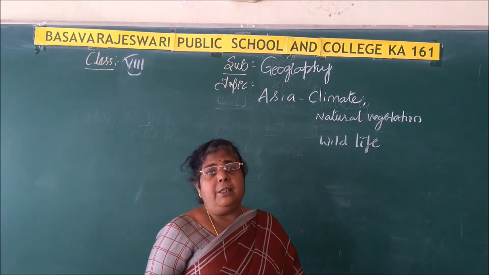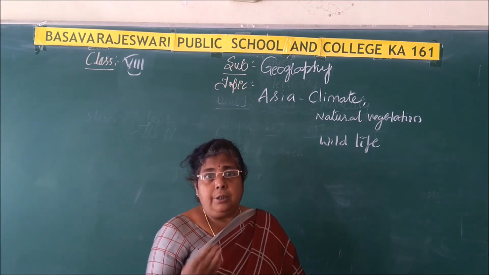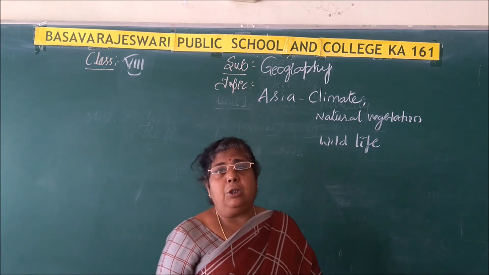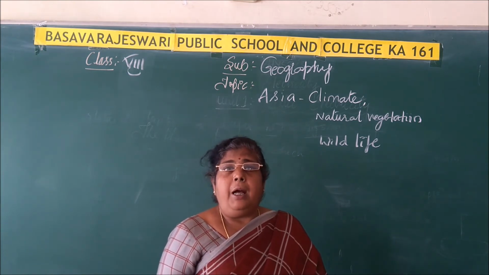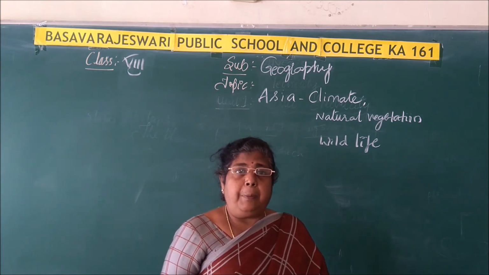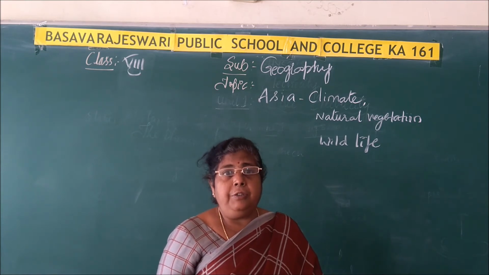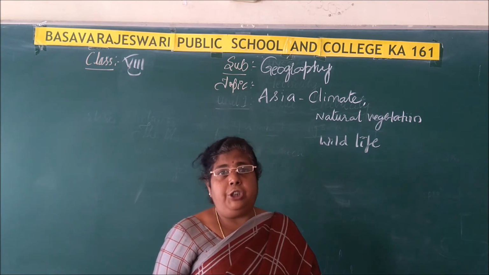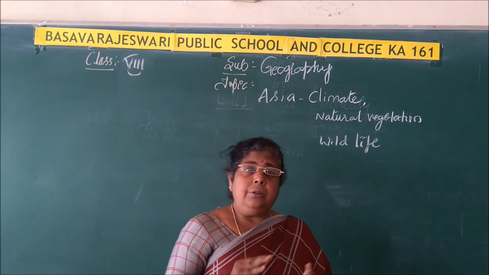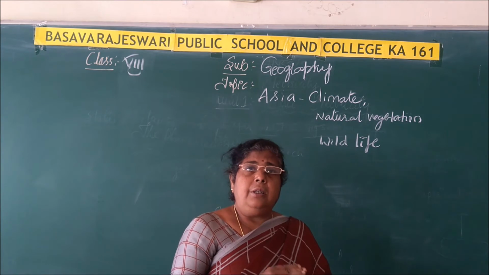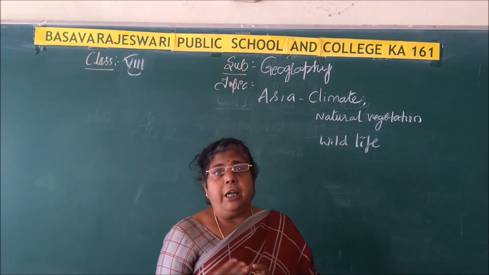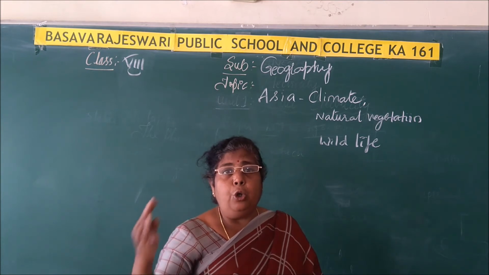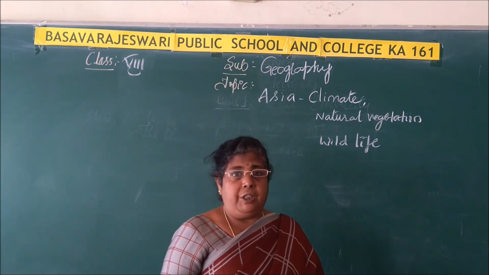Whereas in the case of the winter season, the rays of the sun fall on the Tropic of Capricorn, and the winter season covers November, December and the month of January. Clear, children? So here there is a reversal in the direction of winds. Now the winds start blowing from the northeast to the southwest.